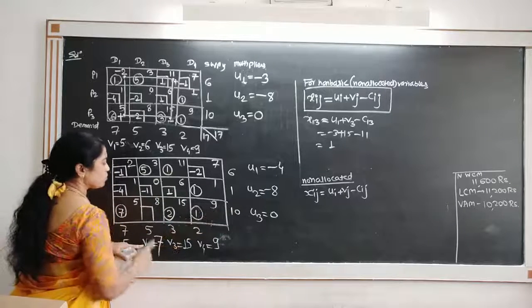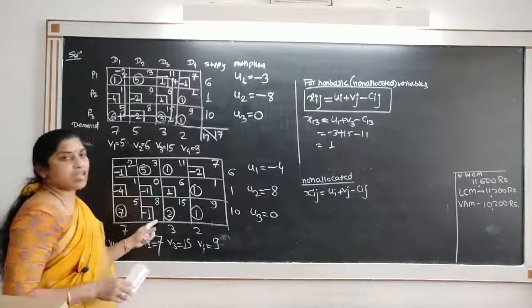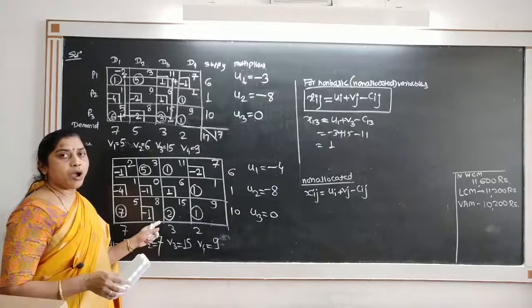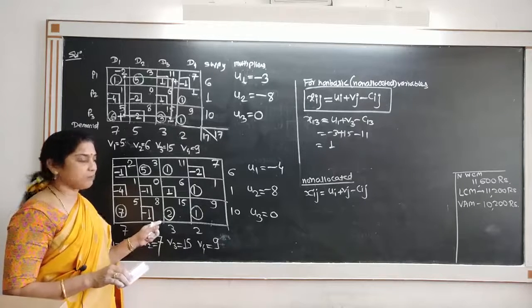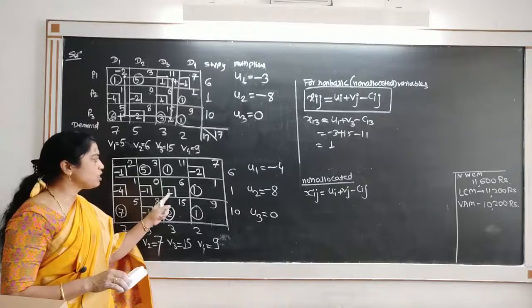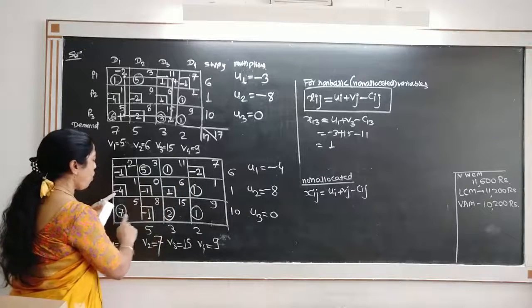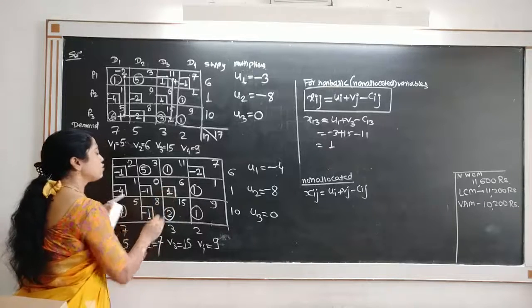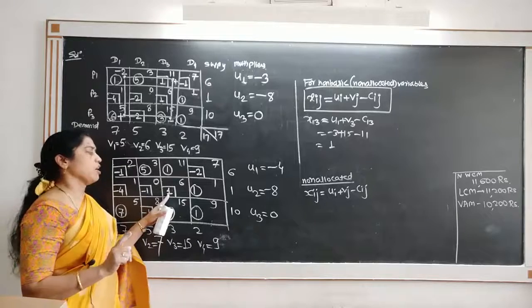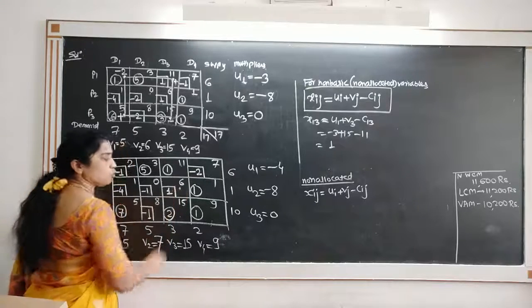7 plus 0, 7 minus 8, minus 1. That variable which has the most positive value is the entering variable. So see, this value is 1. If you look at the square boxes here, all others are negative, only this is positive, and so the most positive is 1. It means that now this variable enters the solution.